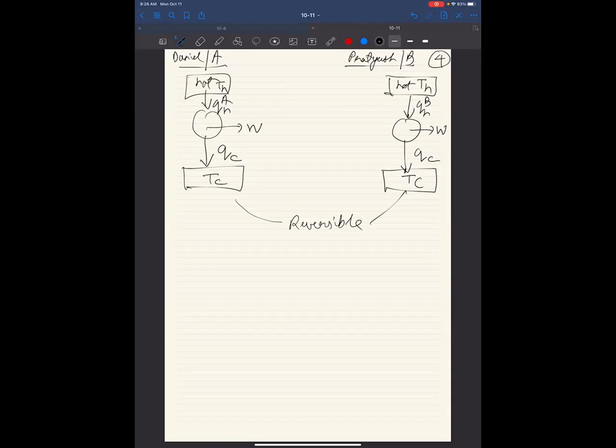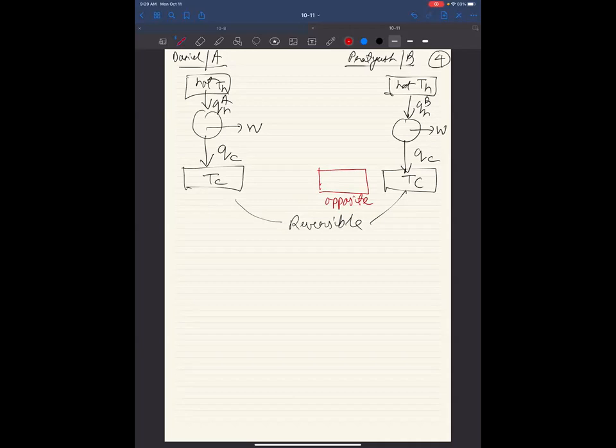So we can do something interesting. What we can do is take process B, and since it's reversible, we can run it in the opposite direction, right? What we can do is imagine, and I will draw it, and this is the part that is the most simple yet kind of abstract. So I'm going to draw it in red, okay? We will run it, so it's like I'm converting sweat into food. I mean, that's the thing that's going on over here, okay? And we will lead to a contradiction.